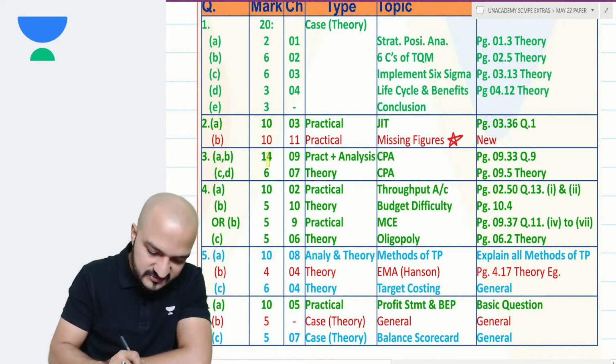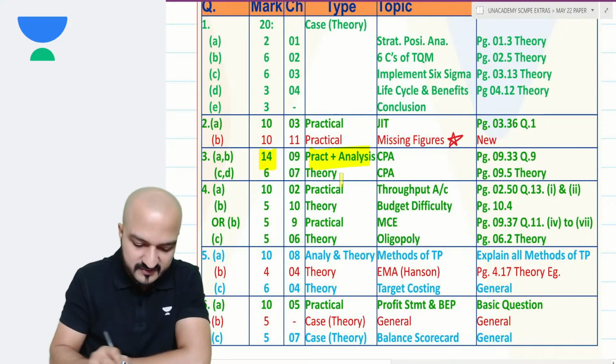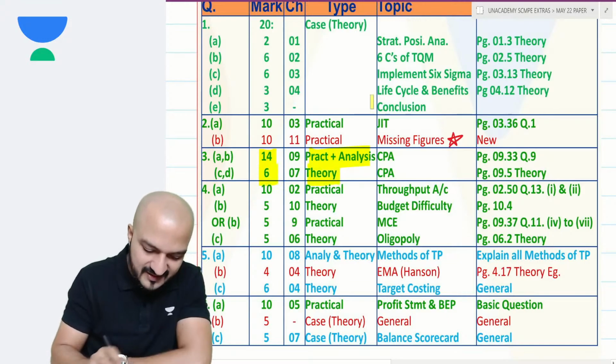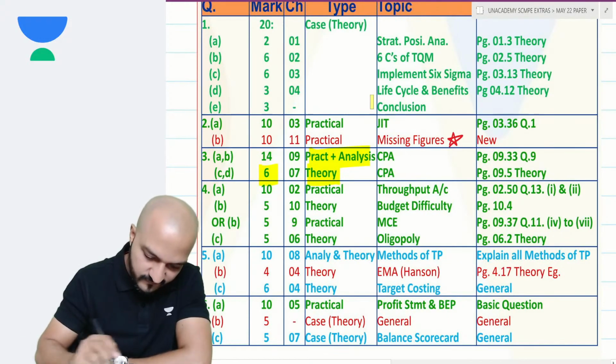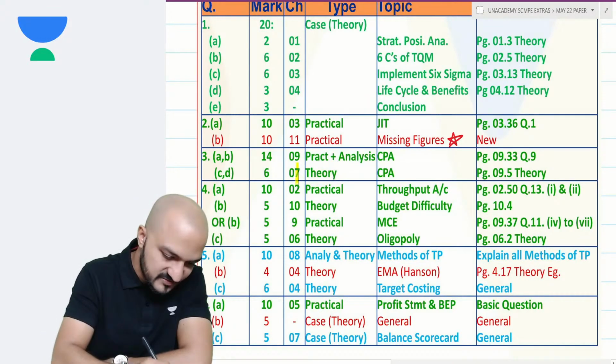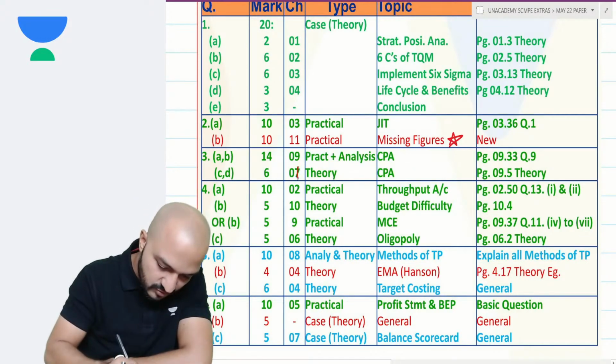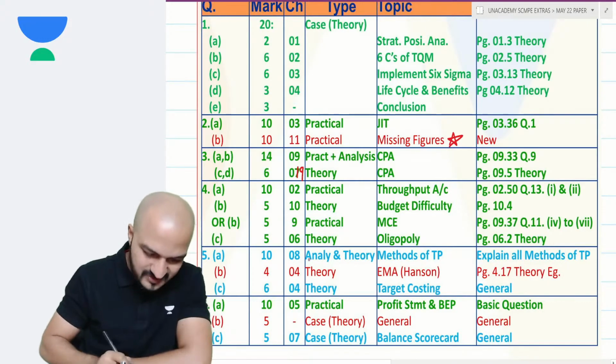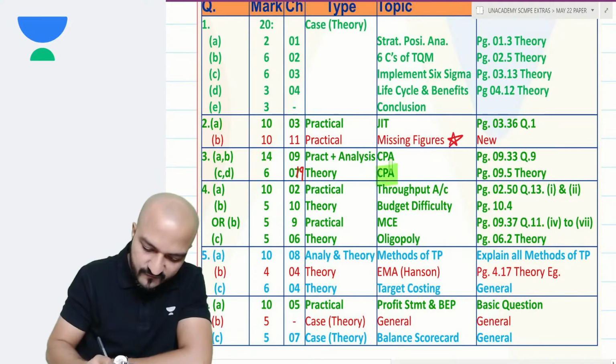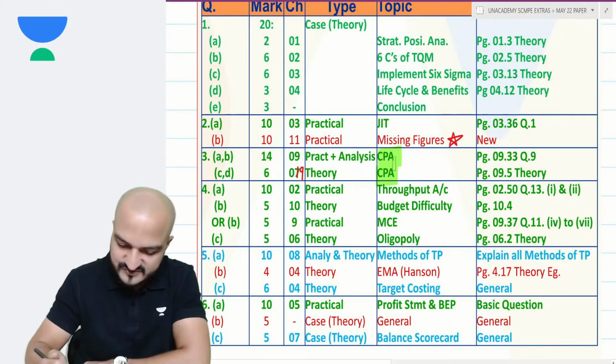Then question 3 was mostly practical, but there was also some part of theory over there. Entire question was out of chapter number 9. So writing mistake here. This entire question is out of chapter 9. Entire question pertains to customer profitability analysis. Yeah, out of chapter 9.